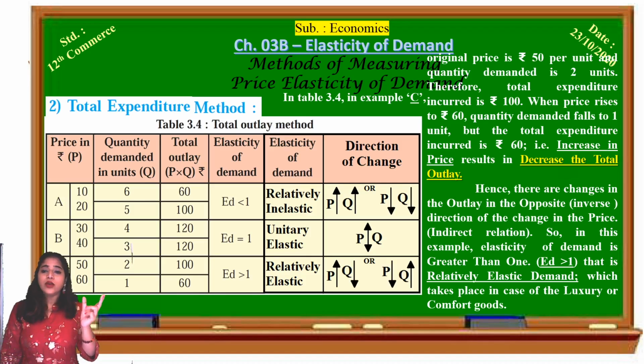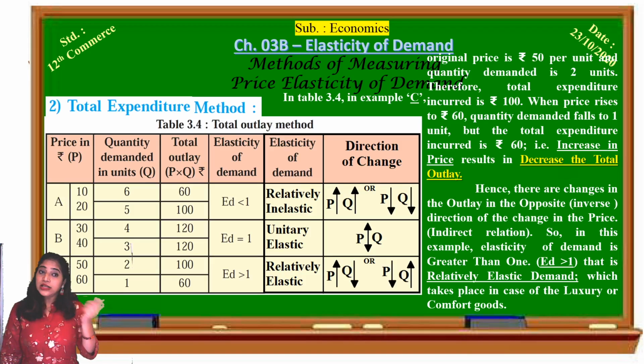Demand is called relatively elastic, which takes place in the case of luxury goods or comfort goods. See, why do we call it for luxury goods or comfort goods? Because elasticity of demand is greater than 1. When the price increases, do we purchase luxury goods or comfort goods much? No. So with the increase in the price, total expenditure incurred on luxury goods or comfort goods decreases, because those are not essential goods or necessity goods.